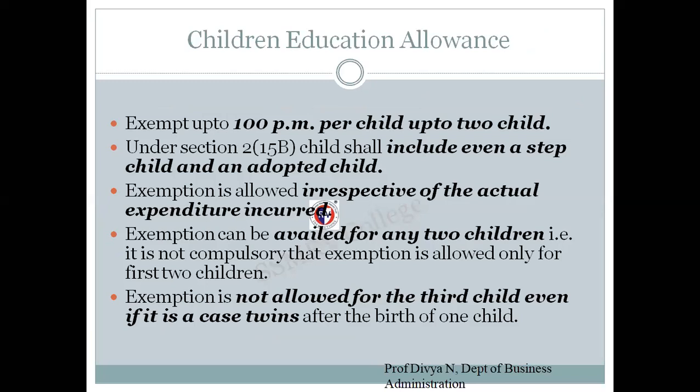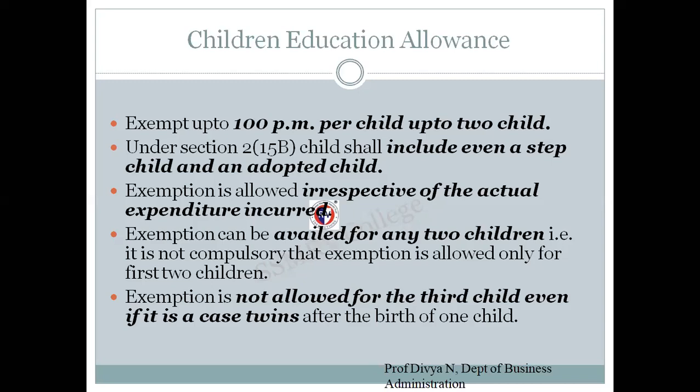So children education allowance is exempt up to 100 per month per child, up to 2 children. So if a particular person has 2 children, the company is providing him 100 rupees per month per child. That is, he's going to get 200 rupees per month for 2 children. The company is least bothered whether the person uses that 200 rupees for his children's education fees, or for some other purpose. But the company is paying this allowance as part of its salary regimen.